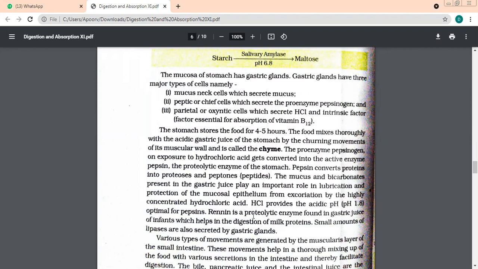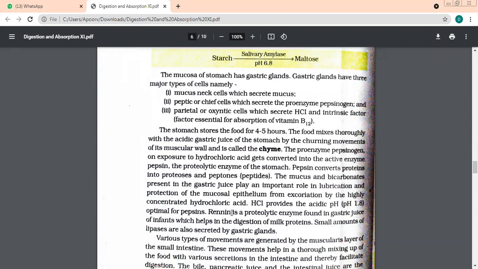Now see this. There is another enzyme which is found in gastric juices. Its name is renin. What is its name? Renin. But this is only present in infants, milk-consuming age babies, because they have to digest milk proteins. They do not digest the normal proteins that we eat. They're not eating eggs. They're normally just taking in milk. In infants, we need a special enzyme which can digest milk proteins. That enzyme is what we call renin. What is it called? Renin.